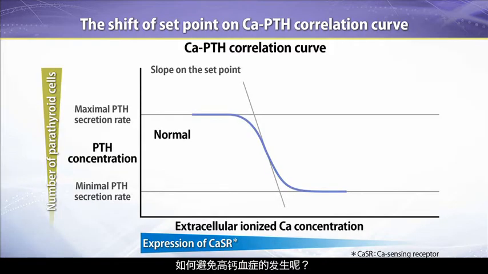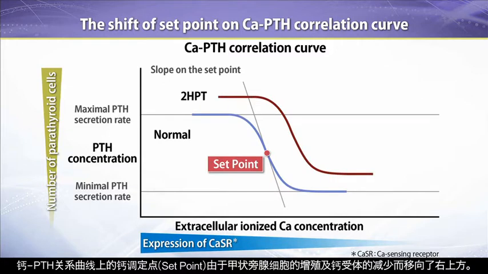How do we prevent hypercalcemia? Here, the relationship between PTH and serum calcium concentration is shown. For patients with secondary hyperparathyroidism, the set point for PTH and calcium will shift to the right because the expression of calcium-sensing receptors is reduced due to hyperplasia.